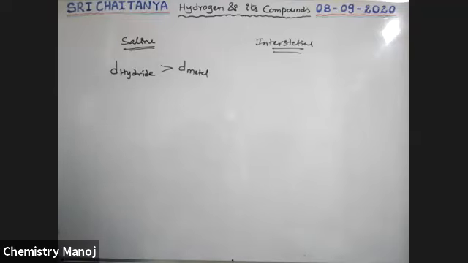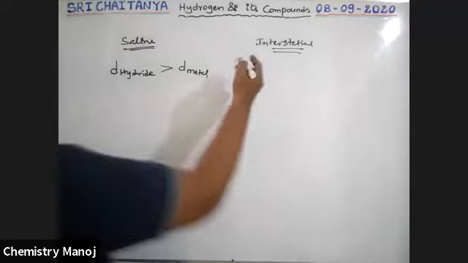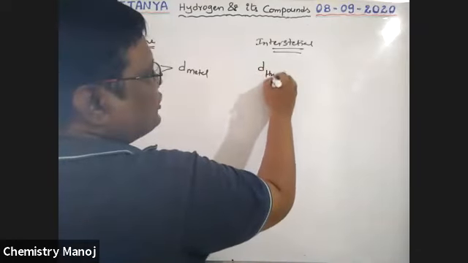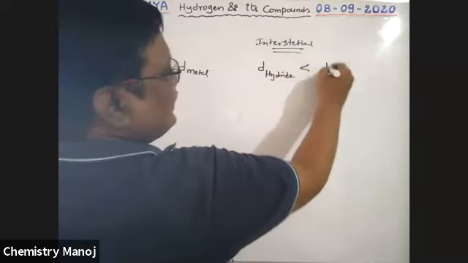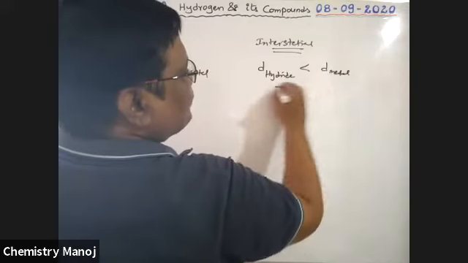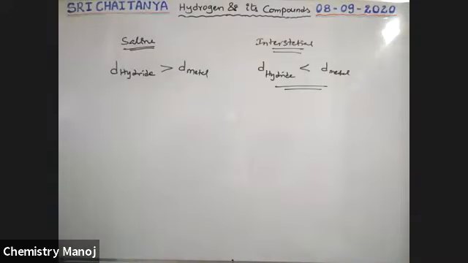But in interstitial hydrides, the density of the hydride is less than that of the metal, boys. So very, very important.